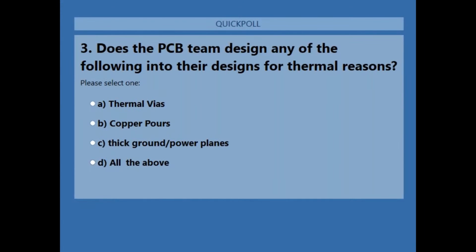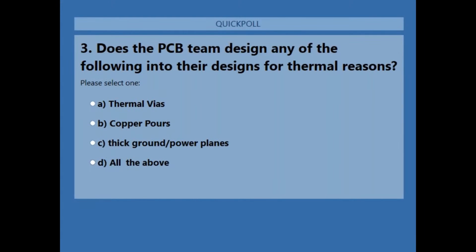Yeah, more and more I'm seeing the PCB team and the mechanical team working together to design these thermal considerations into the PCB, because devices are getting smaller and smaller, more and more powerful. No one wants fans in their devices, so you have to now increase conduction with the actual layout design of the board.